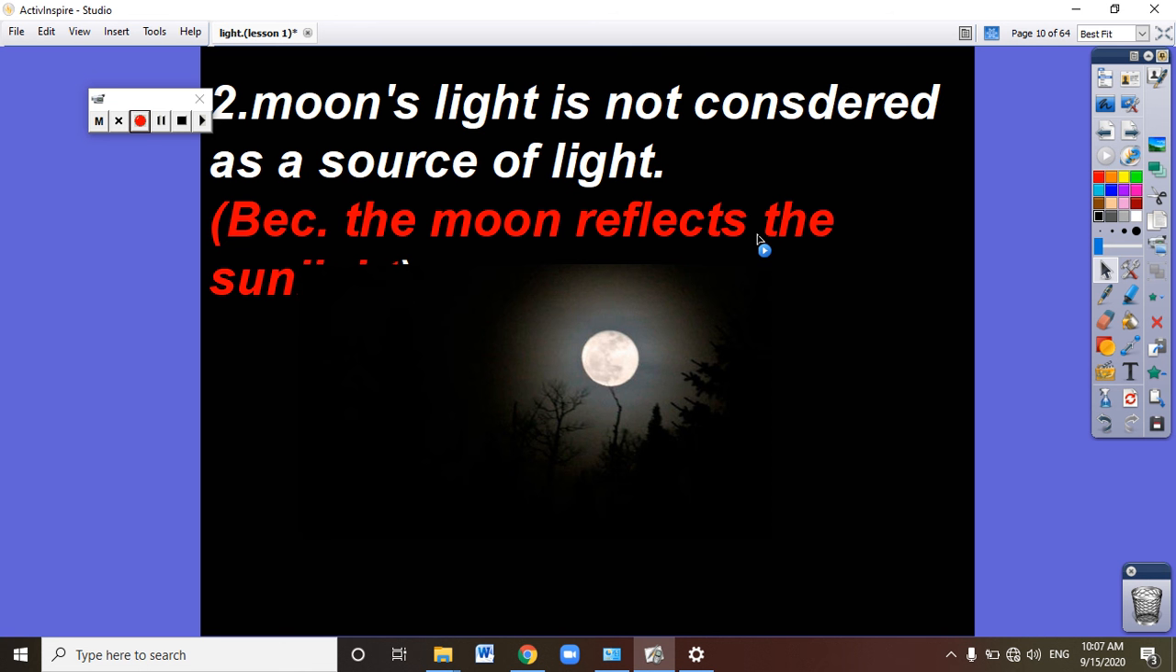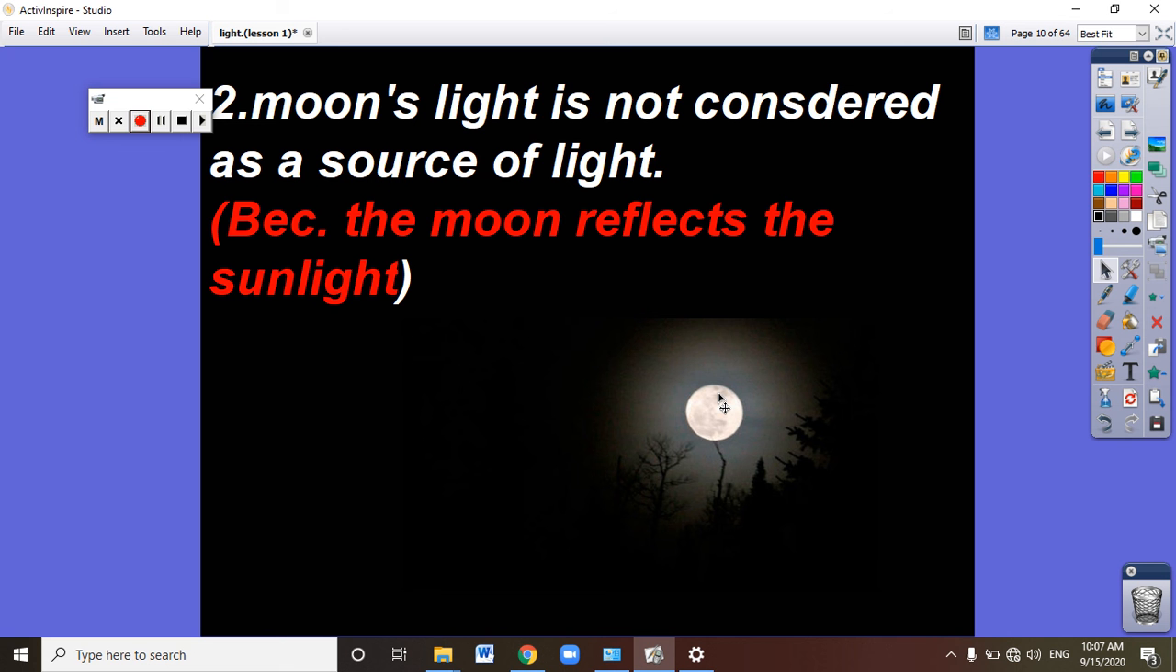Can I ask you, is the moon considered a source of light? What is the meaning of considered a source of light? It means it gives us light. Is the light coming from the moon? No. You see the light coming from the moon, but the moon is not considered a source of light. Why? Because it reflects the sunlight falling on it.